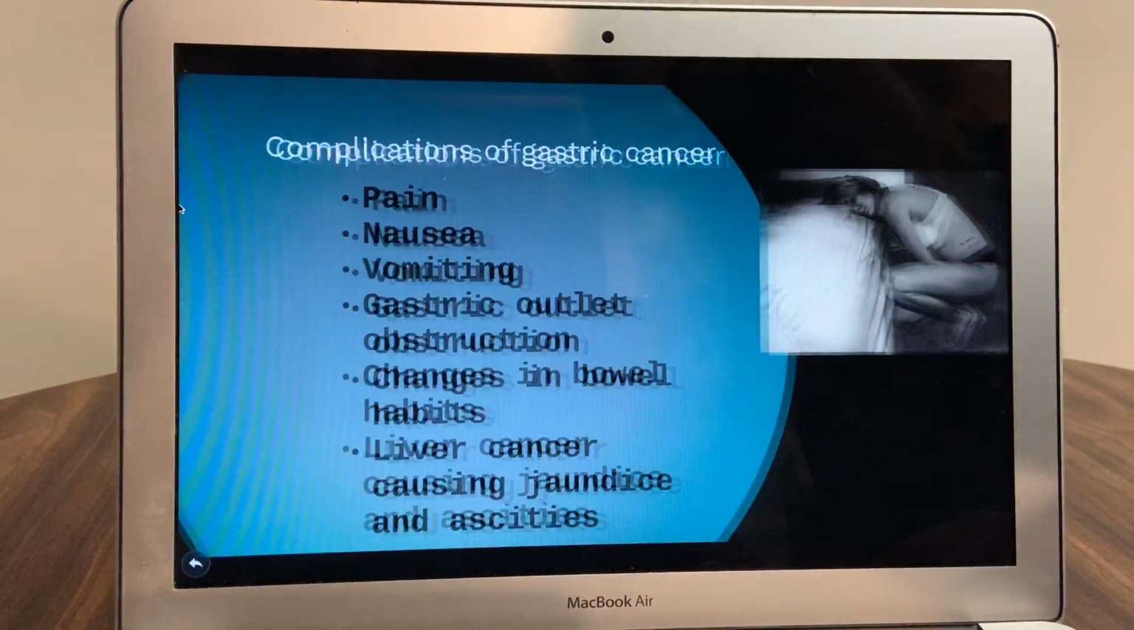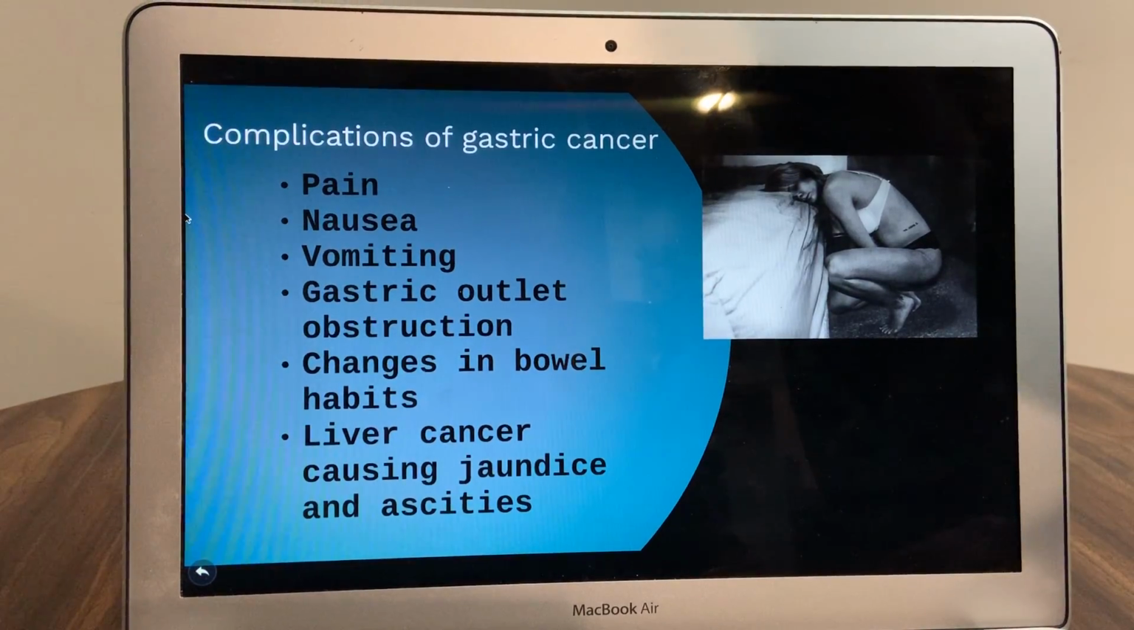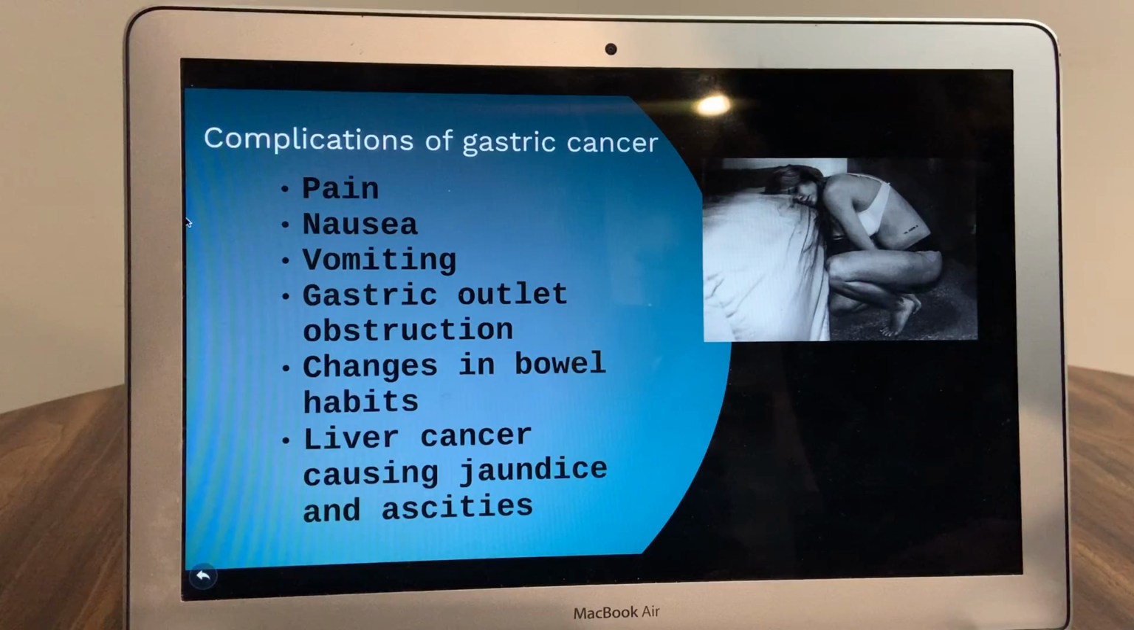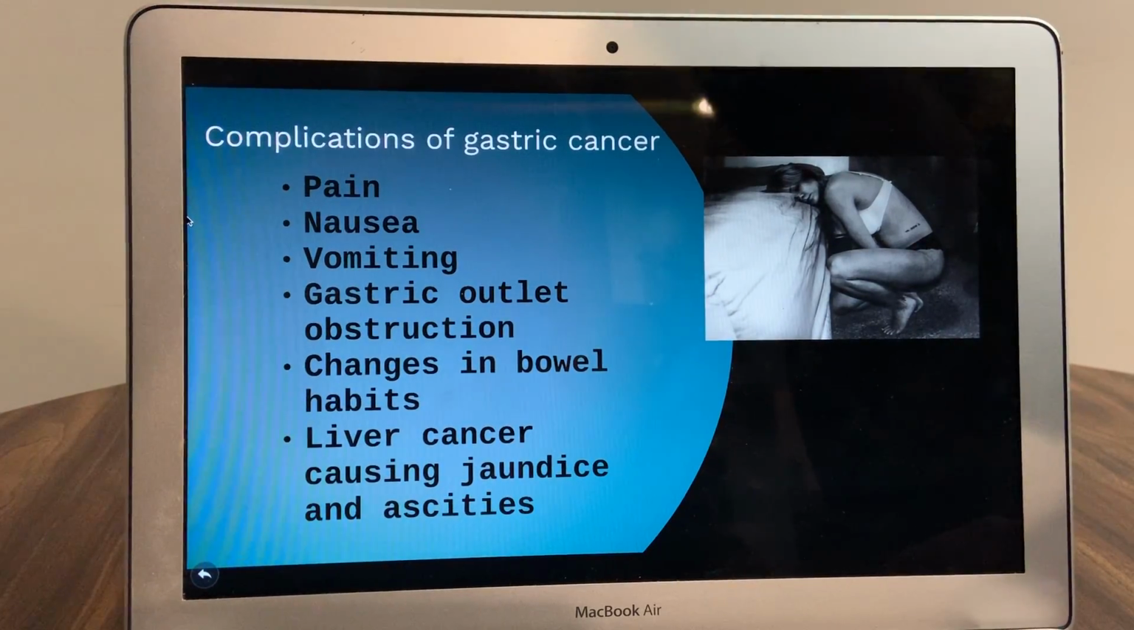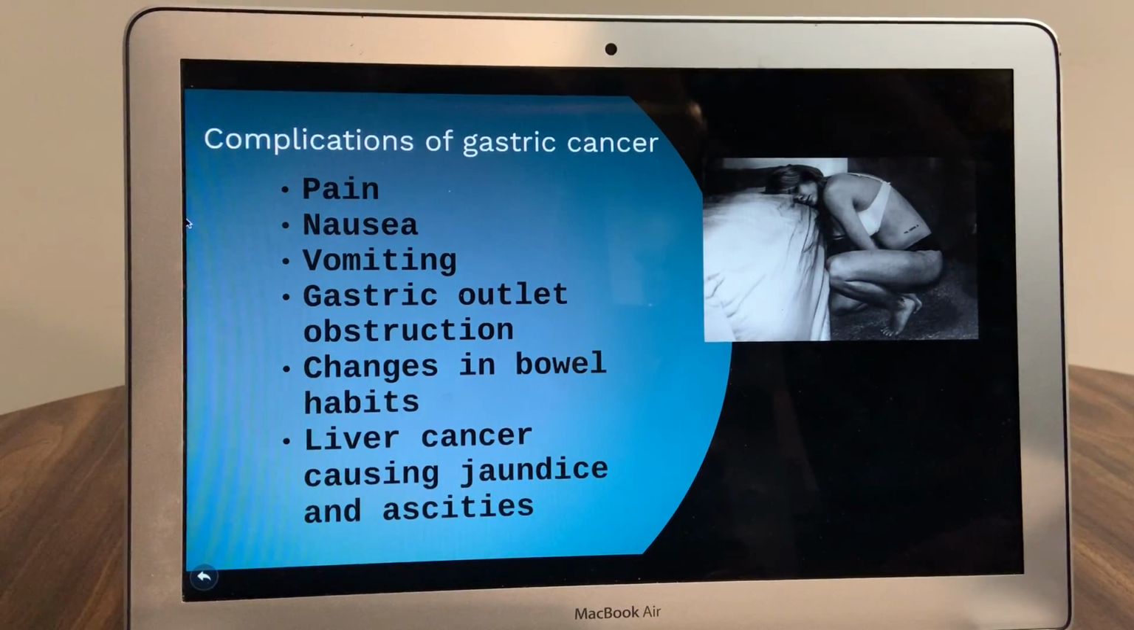The complications of gastric cancer include pain, nausea, vomiting, weight loss, and bleeding. The growing tumor may cause gastric outlet obstruction and result in malnutrition and a change in bowel habits. The cancer can also spread to other sites such as the liver, where it may cause complications such as jaundice and ascites.